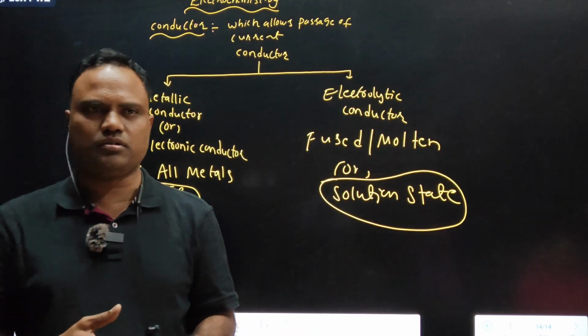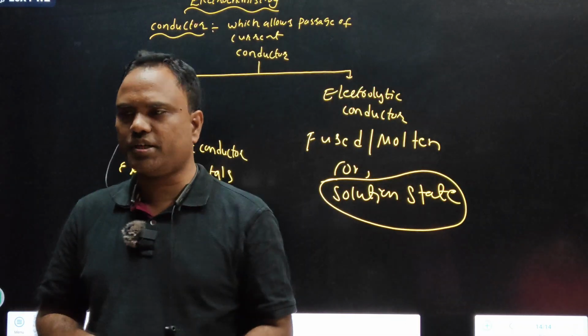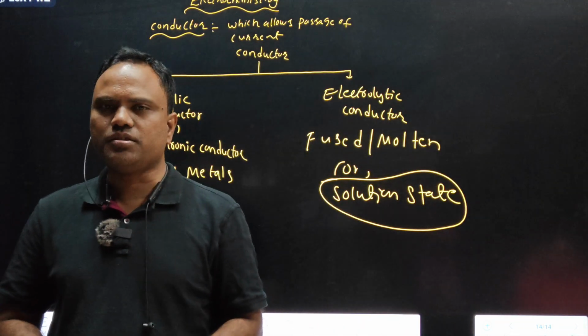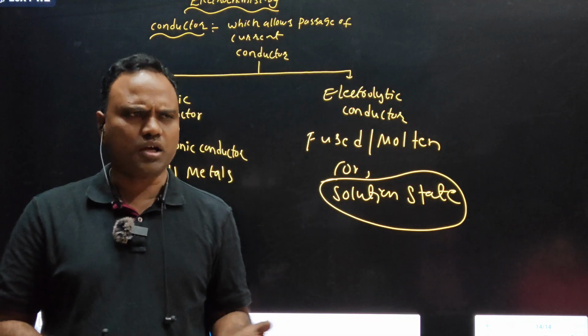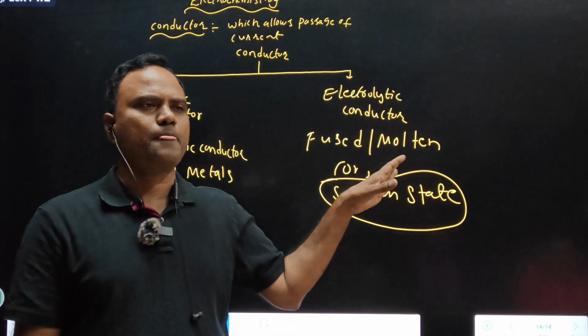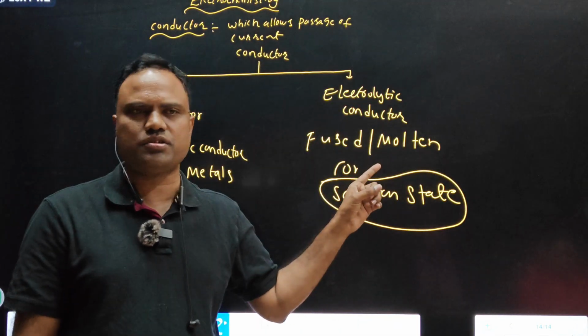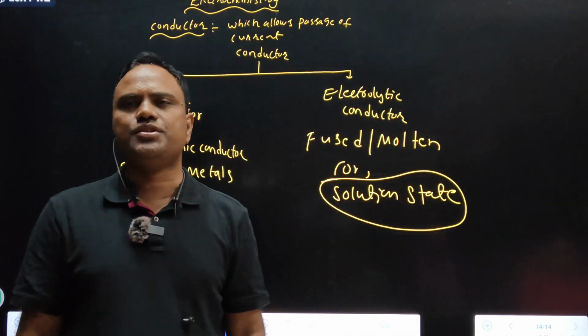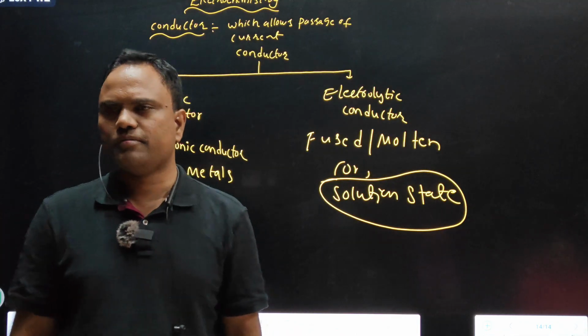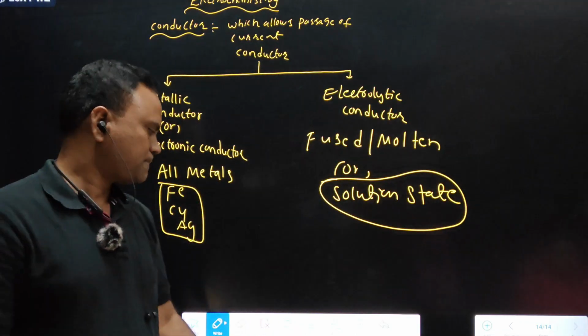That melt is nothing but the fused state. The best example for an electrolytic conductor is salt: a substance which allows passage of current in its molten state or in its solution state. What is the example? Sodium chloride salt. Sodium chloride. Right?